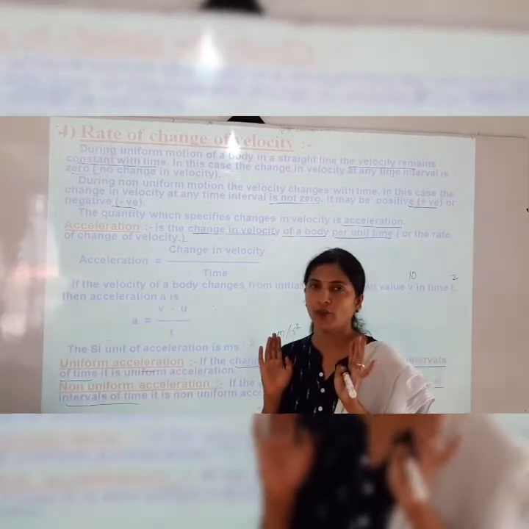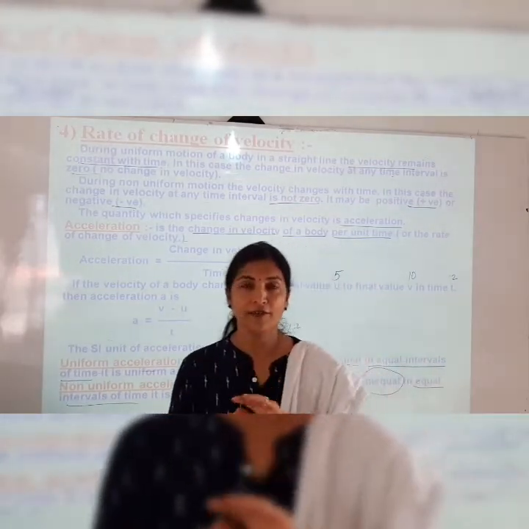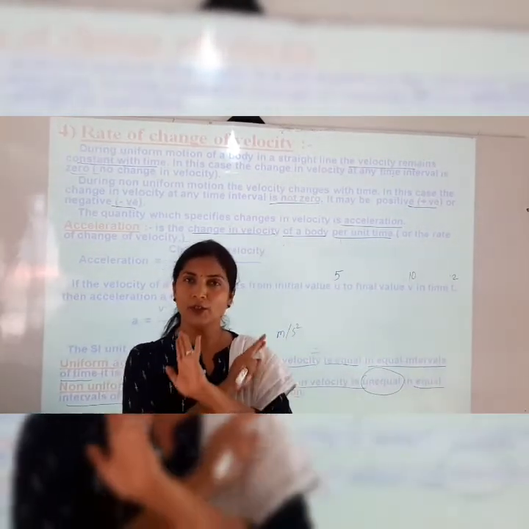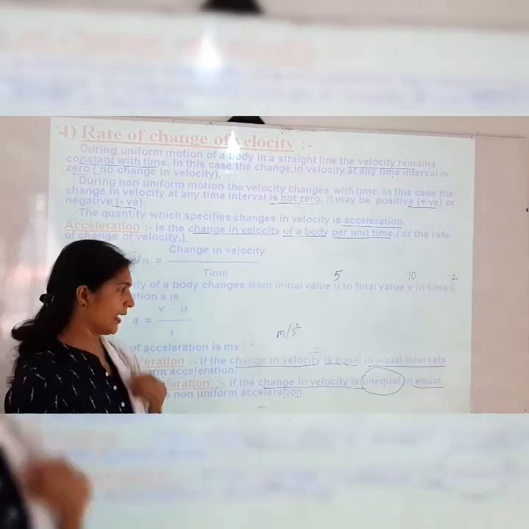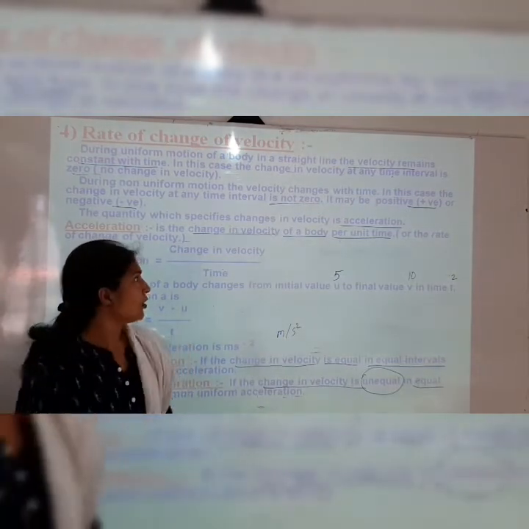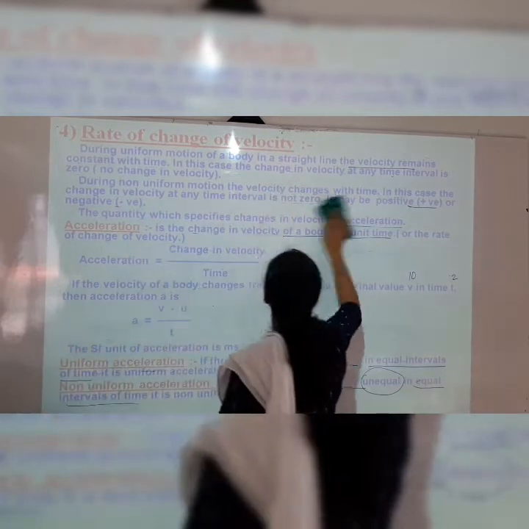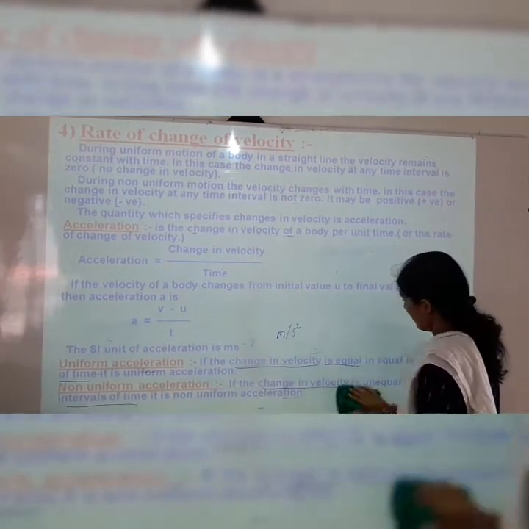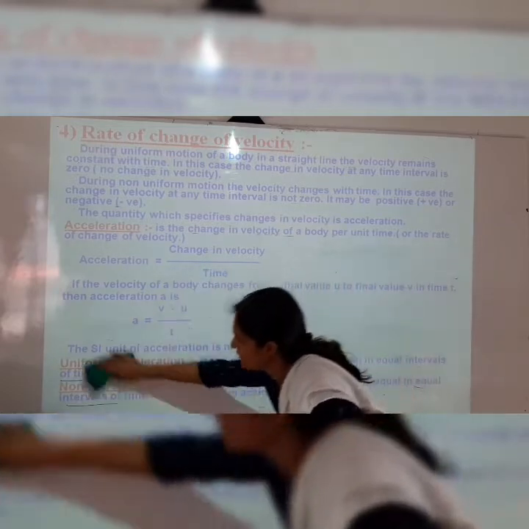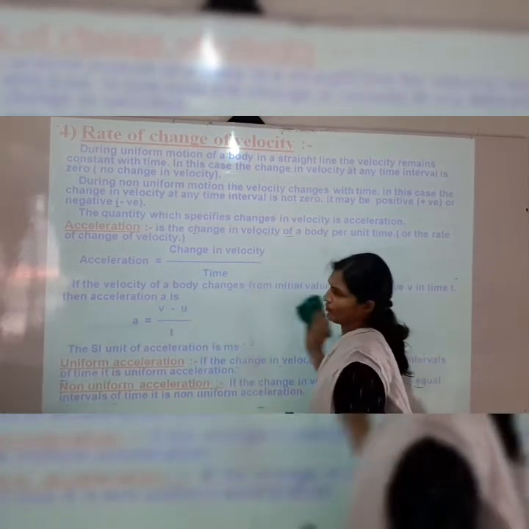And if the change in velocity is not equal in equal intervals of time, then it is called non-uniform acceleration. So this is all about acceleration. The rate of change of velocity is nothing but acceleration, and you have seen uniform as well as non-uniform acceleration.